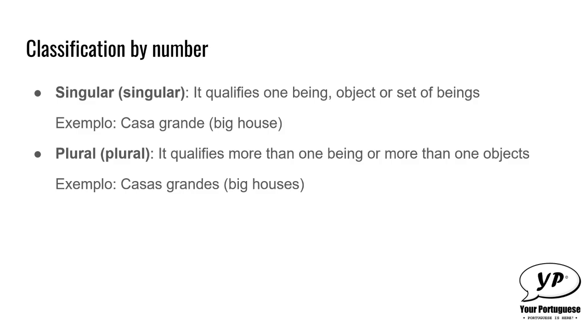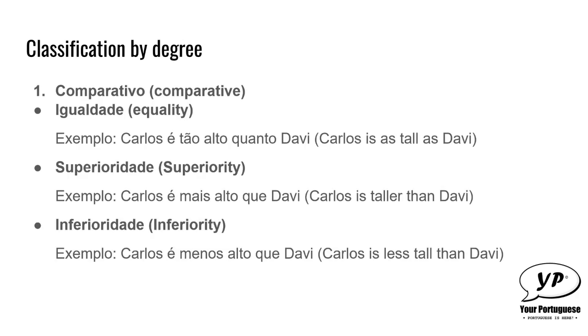Here we have the classification by degree. We have the degree we call comparative, which is divided into equality, superiority, and inferiority. When we talk about equality, we are comparing one person to the other who have the same quality.